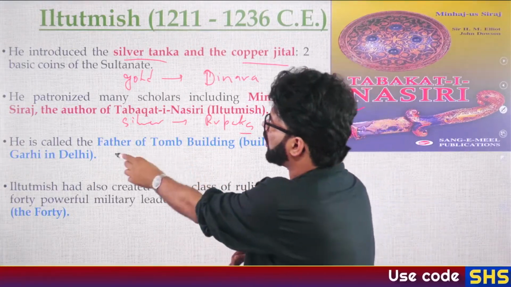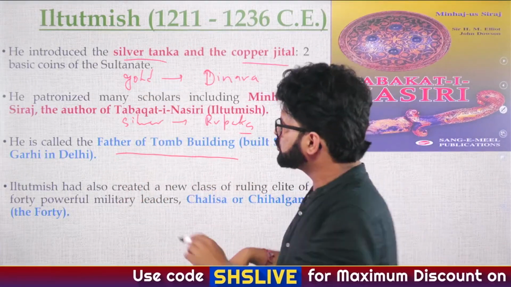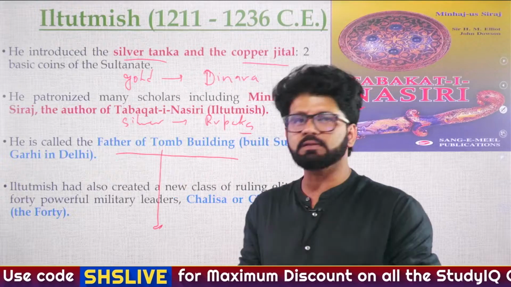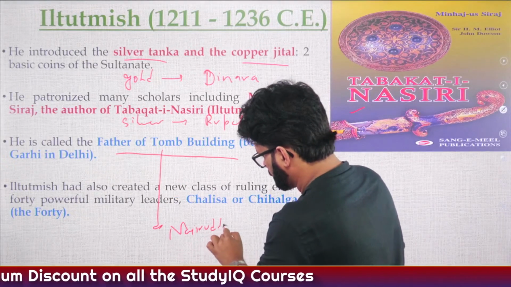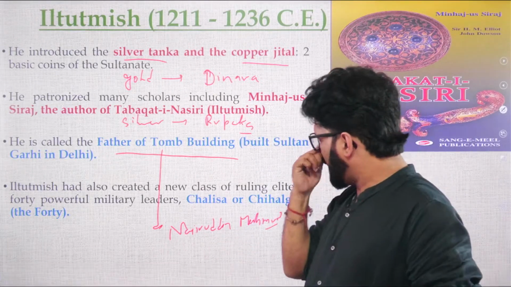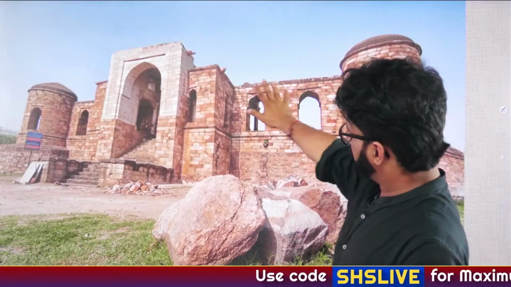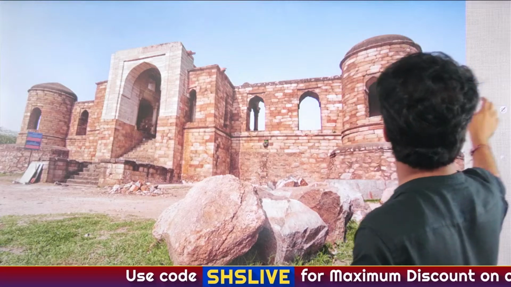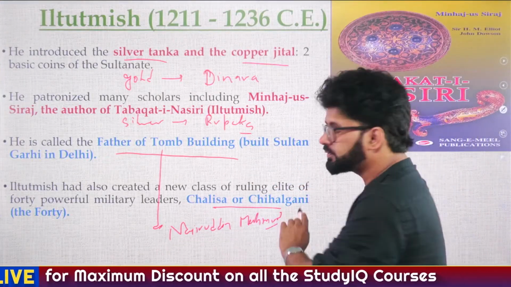And then who is called the father of tomb building in India? He is Iltutmish. Here also, the story we have discussed, that he had a son called Nasiruddin Mahmud, who died at a very young age. He wanted to make him the king, and in his memory, he made this tomb, the Sultan Garhi tomb. And that's why he's known as the father of tomb building in India.